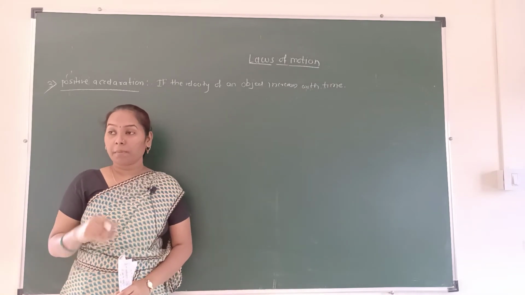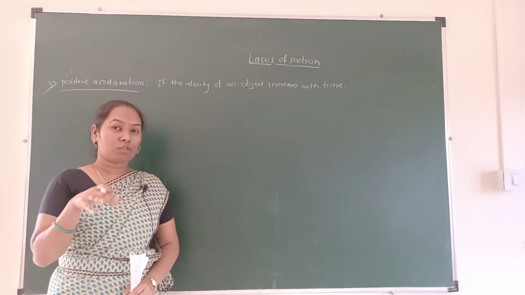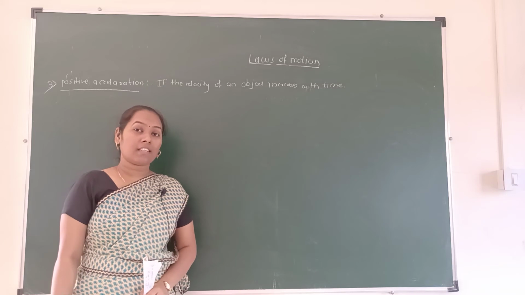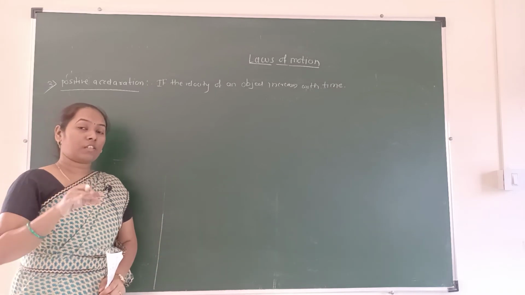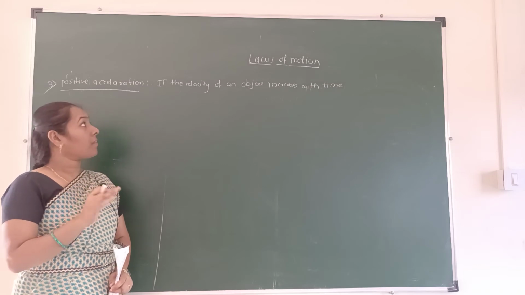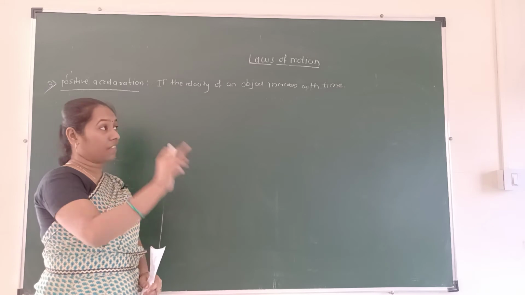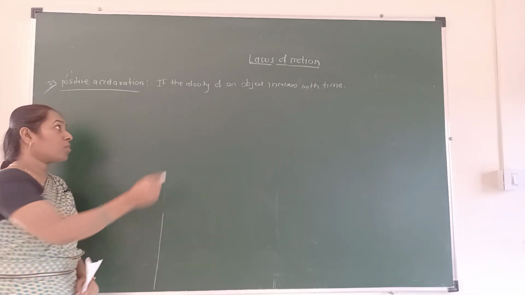For example, a pushing cart, or a fruit seller moving down from a road. Velocity increases with their speed. If the velocity of an object increases with time, then that type of acceleration is known as positive acceleration.